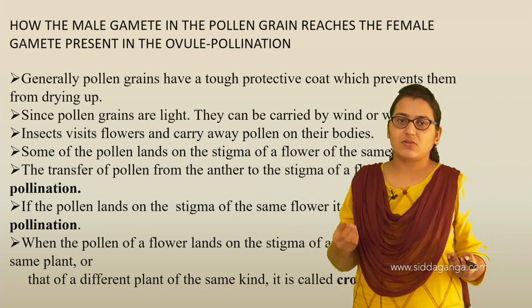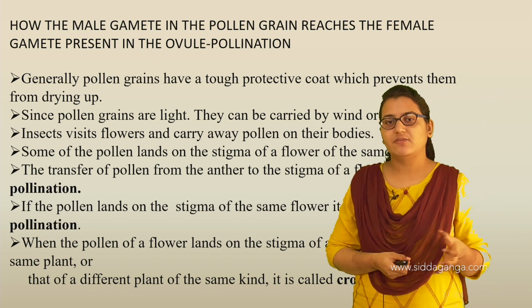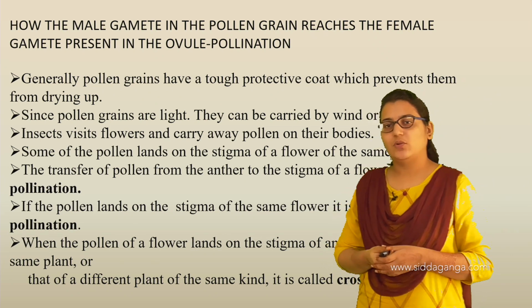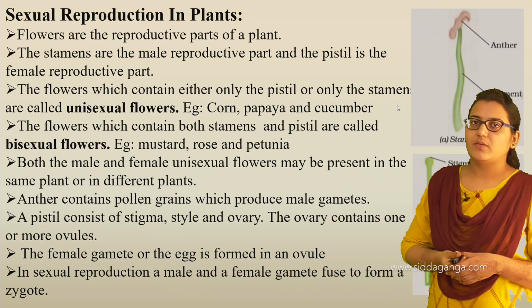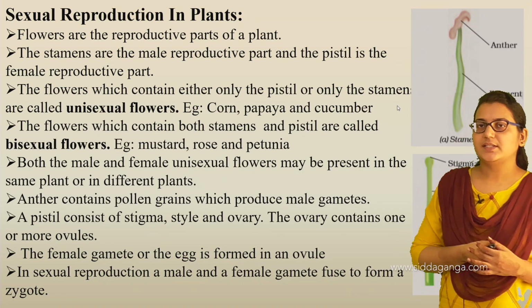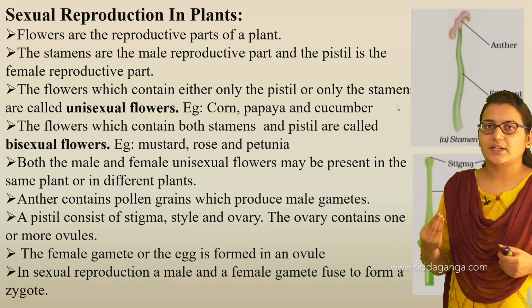Insects also visit the flowers and carry away pollen on their bodies. Insects feed on flowers to get the nectar from them.